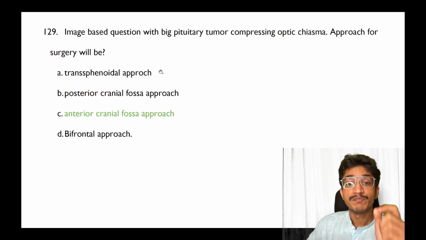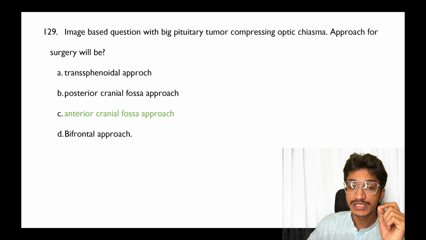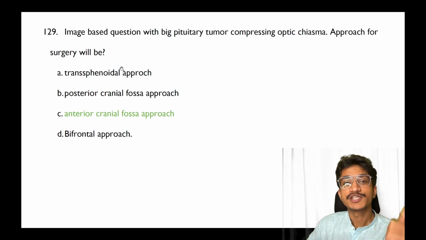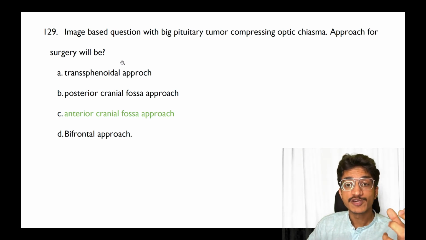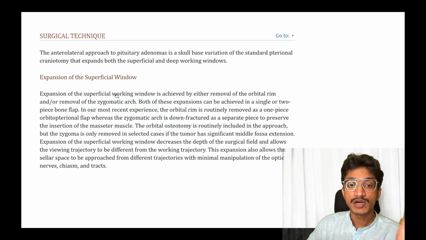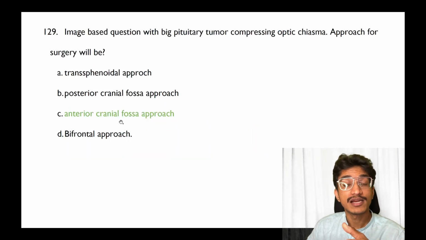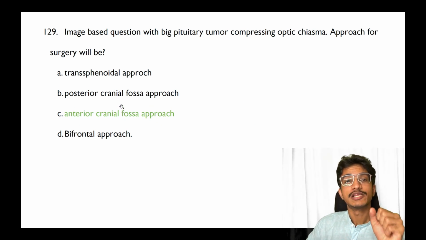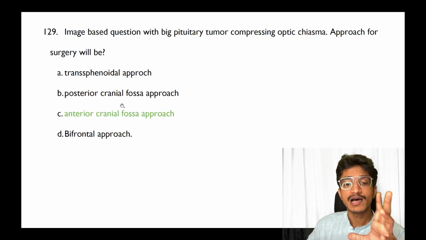Moving on to the next, a big pituitary tumor which is compressing over the optic chiasma, approach for surgery. Basically you go for a transsphenoidal approach for pituitary adenomas, which I have seen in the literature. But as it is a very large tumor compressing over the optic chiasma, according to the articles I find, the best answer should be the anterior cranial fossa approach, because it is a large tumor and you need to go near the optic chiasma. So according to me, the answer should be this.